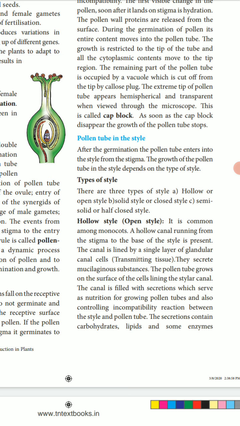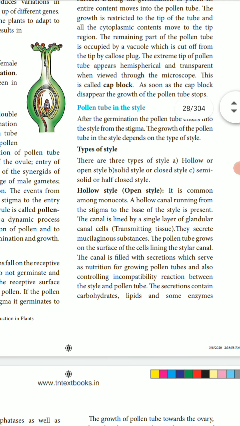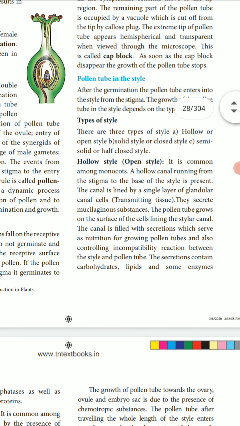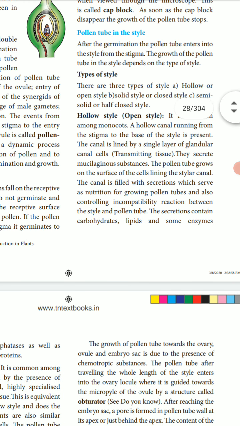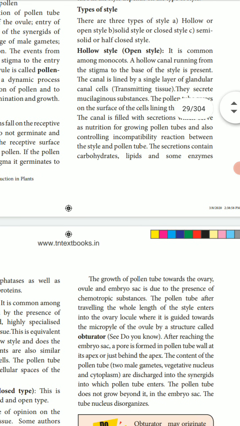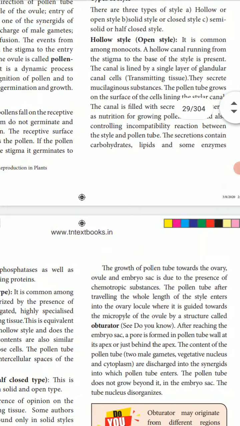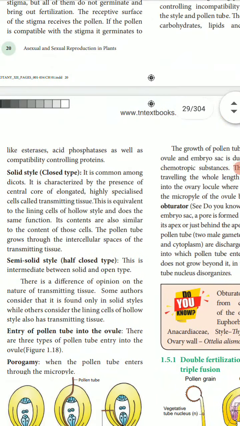So next one, the pollen tube in the style. There are three types of styles. One is the hollow, open style; the solid style, closed style; and the semi-solid style, half closed. They have glandular canal cells which secrete. As the pollen tube grows, the canal is filled with the secretion, which provides nutrition for growth of the pollen tube and also controls the incompatibility reaction between the style and the pollen tube. The secretion contains carbohydrate, lipid and enzymes.